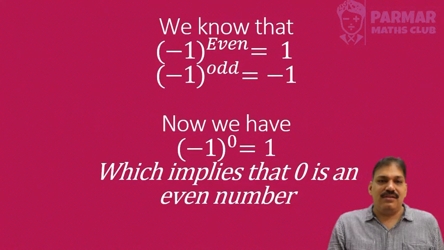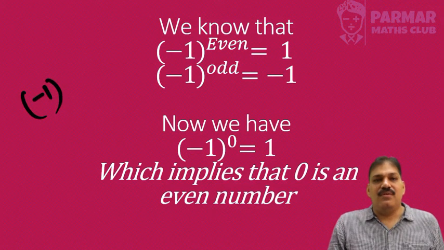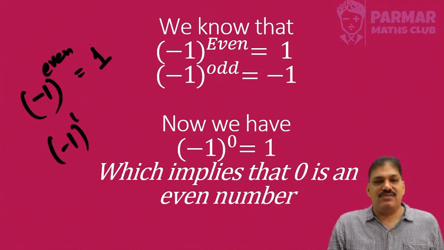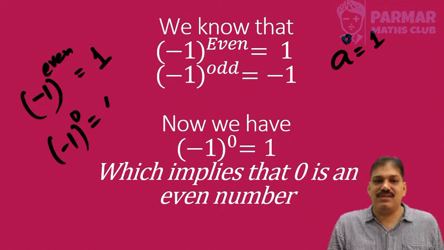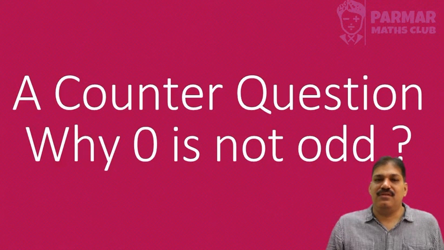We know that -1 raised to any even number must be +1. Let's check it for 0. -1 raised to 0, what does it give? We know that anything other than 0 raised to 0 will always give us 1. So this will give us 1. That means 0 is an even number.